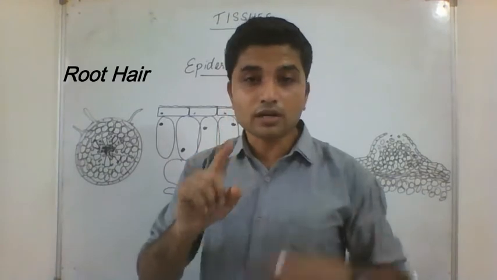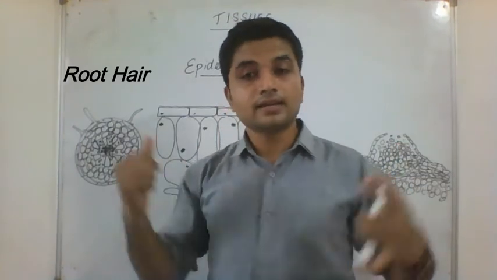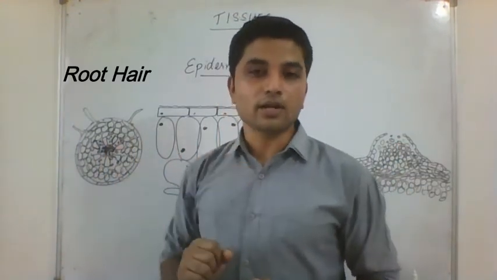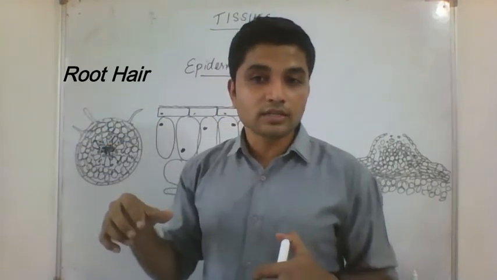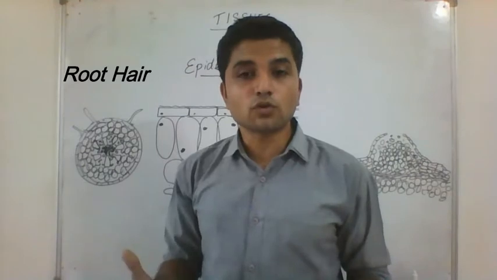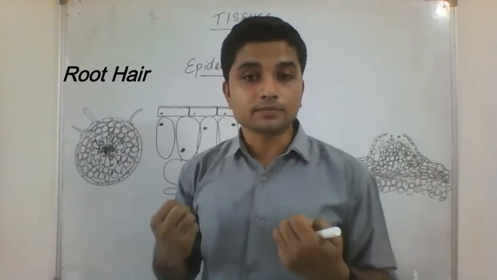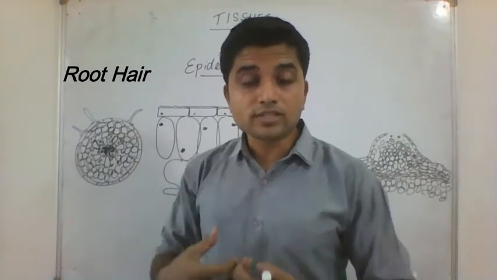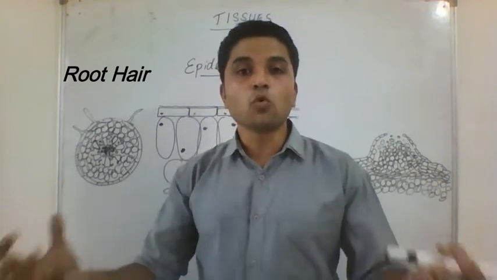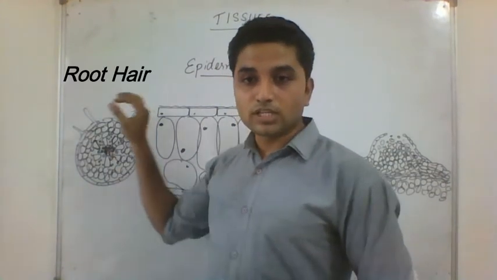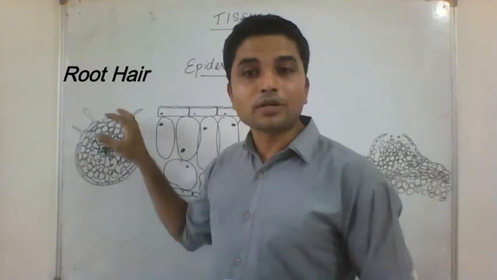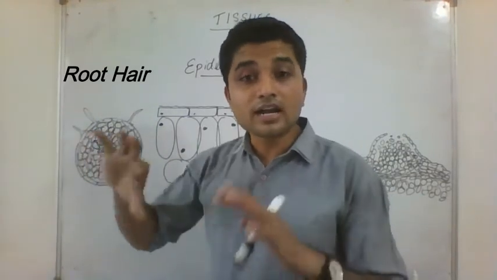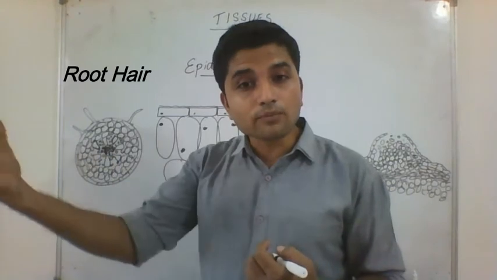They are unicellular. Trichomes were multicellular hair. Root hair is unicellular in the roots. What are these hair doing in the roots? What does the root do? What is the function of the root? Absorption of water. So if the roots have more surface area, more water will be absorbed. So the epidermis will not absorb water, but the root hair in the roots are designed to absorb water from the soil.